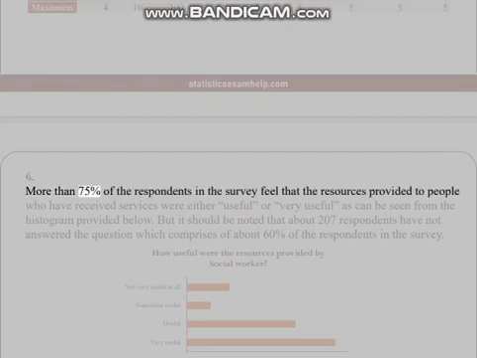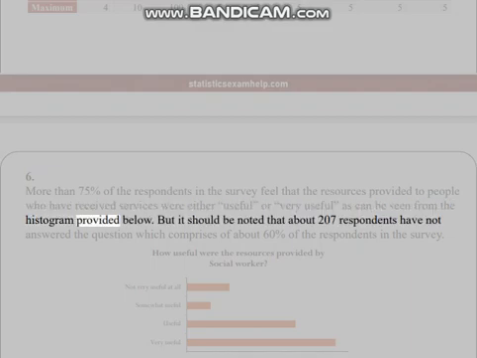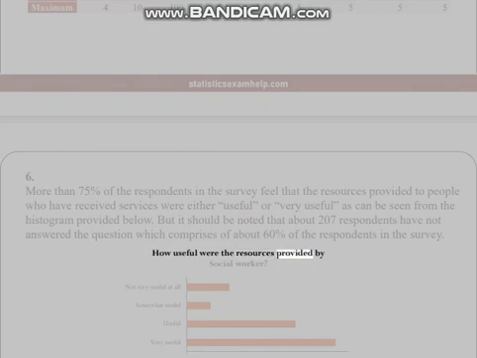6. More than 75% of the respondents in the survey feel that the resources provided to people who have received services were either useful or very useful, as can be seen from the histogram provided below. But it should be noted that about 207 respondents have not answered the question, which comprises about 60% of the respondents in the survey. How useful were the resources provided by the social worker? Very useful, useful, somewhat useful, not very useful at all.